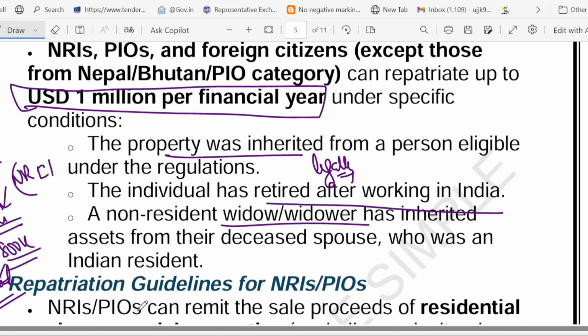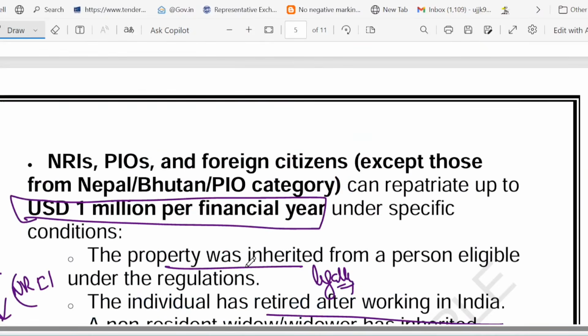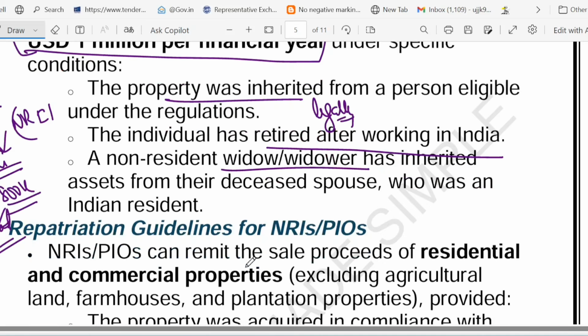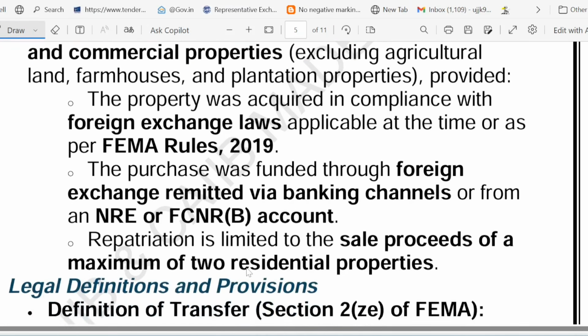Repatriation means sending money abroad. Now, repatriation guideline for NRI and PIO. Let's discuss. The property purchase rule matters. They must have bought the property using foreign money transferred via NRE and FCNR account. The purchase should be done through the foreign exchange remitted via banking channel from NRE and FCNR account. And they should follow the FEMA rule.